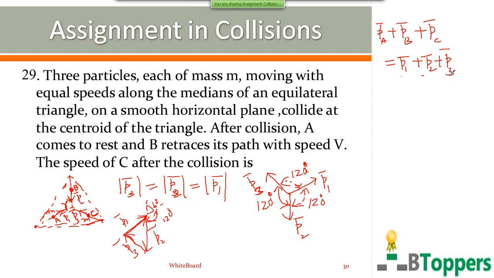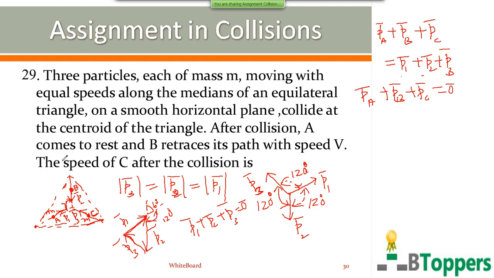Here P1 bar, P2 bar, P3 bar represent the linear momentum vectors of three particles just before collision. PA bar, PB bar and PC bar represent the linear momentum of the three particles just after collision. As I discussed before, the resultant of the three momentum vectors P1 bar, P2 bar and P3 bar before collision is 0 bar. So the vector sum of the linear momentum of the three particles just after collision must also be 0.